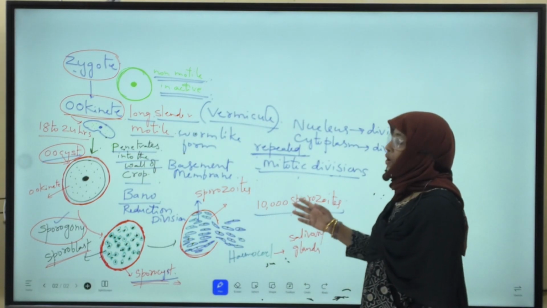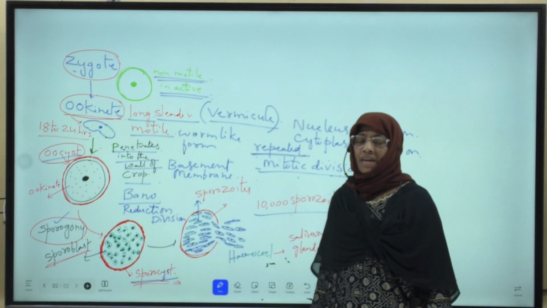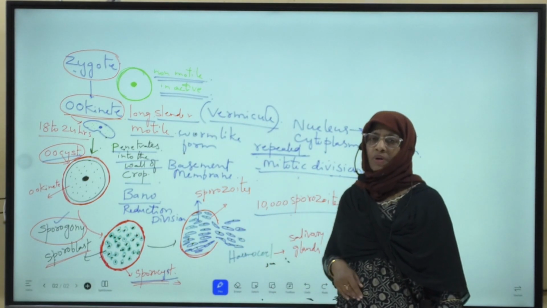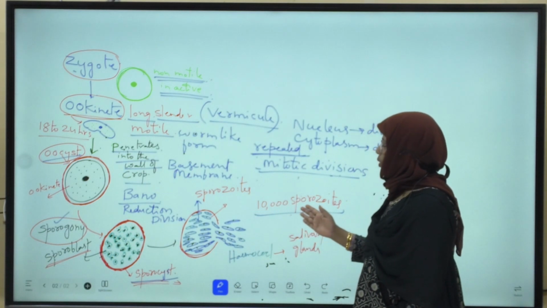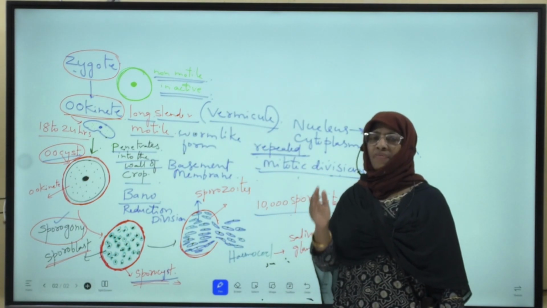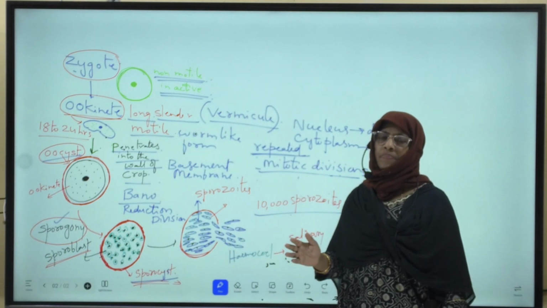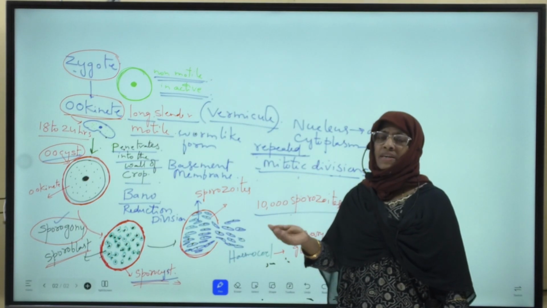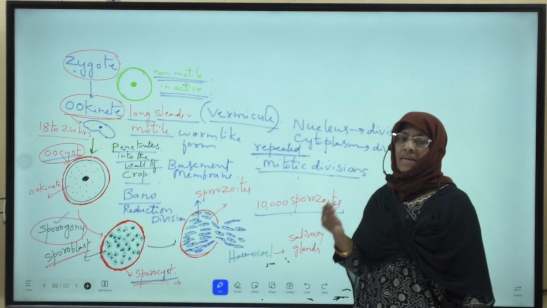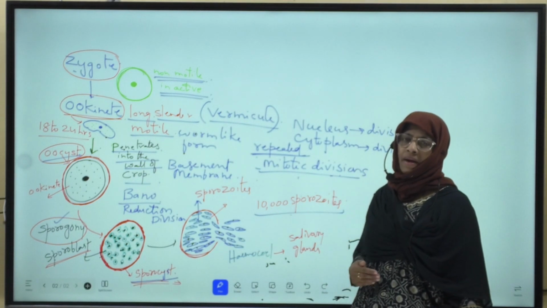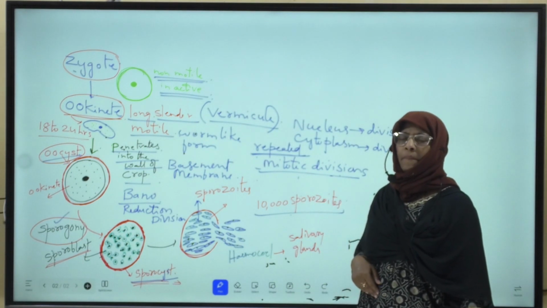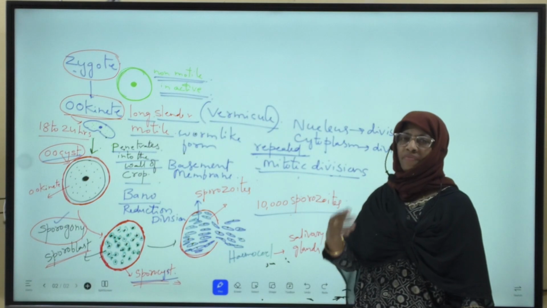These sporozoite stages are the infective stages of Plasmodium to man. How do these sporozoites enter into man? When a Plasmodium infected female Anopheles mosquito bites and sucks the blood of a healthy man, these sporozoites enter into the man and start the human phase.